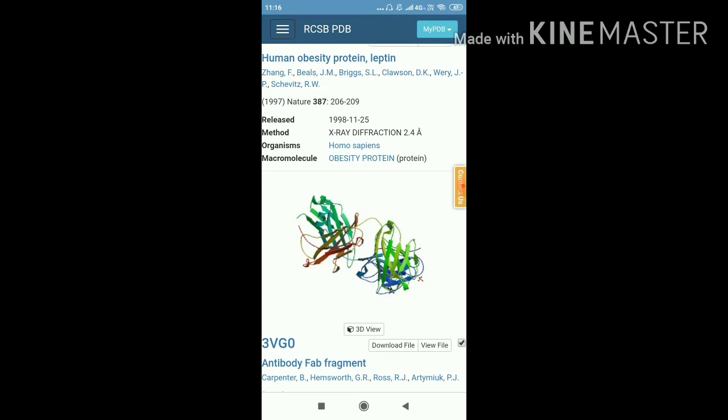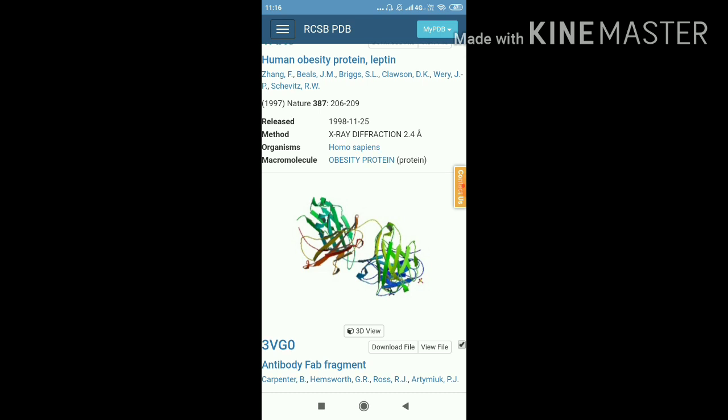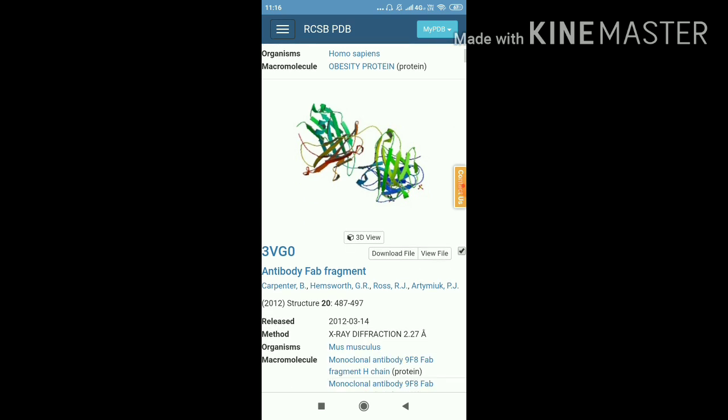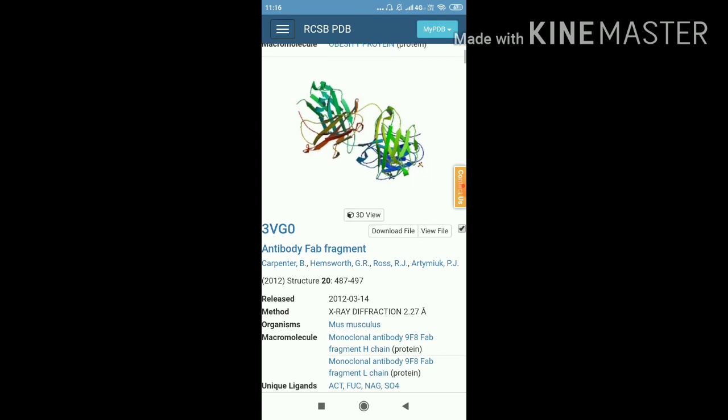Below this you will find the method by which these scientists obtained the crystals of this protein, and this method was X-ray diffraction. The organism was Homo sapiens, and this macromolecule is a protein related to obesity. Here you are watching the 3D structure, and this is the 2D structure. If you want to see a 3D view, there is an icon you can click, and you will find the 3D view.